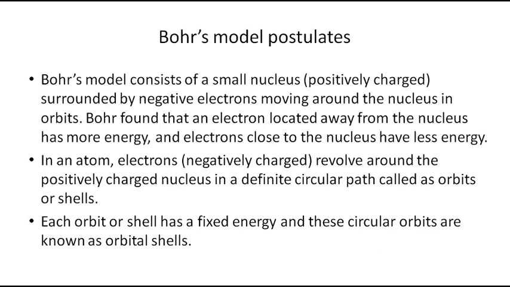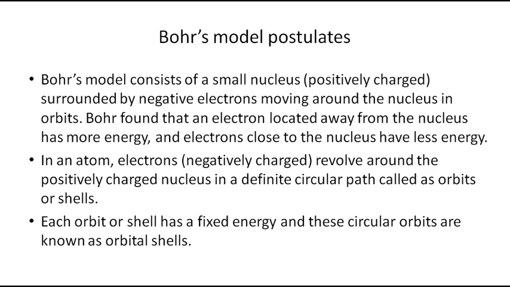Got it? Until Bohr's finding, no one had spoken about the energy of any orbit. Only Bohr was the first to explain the orbits as energy levels.